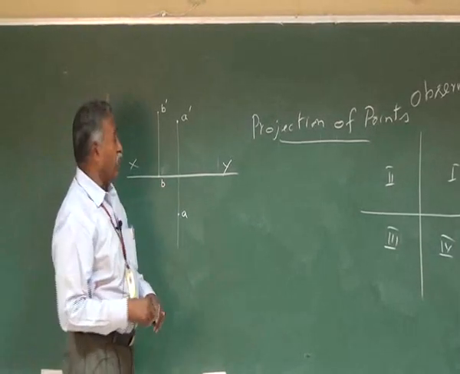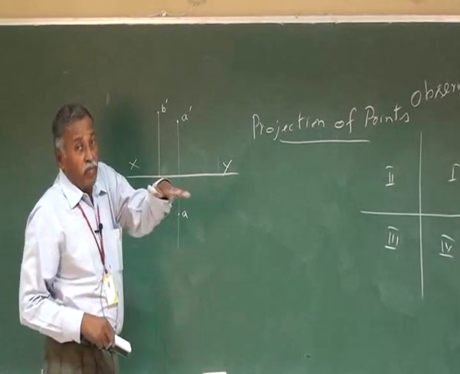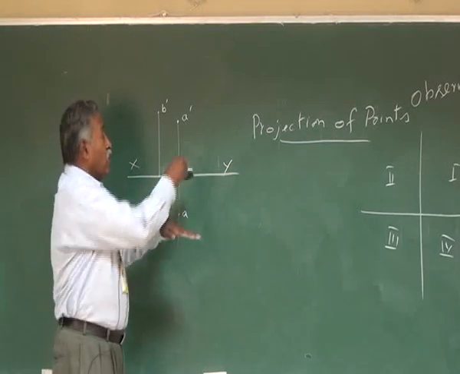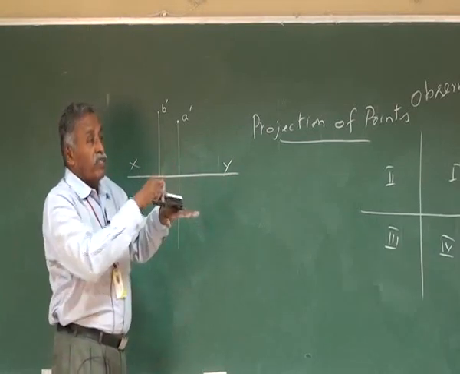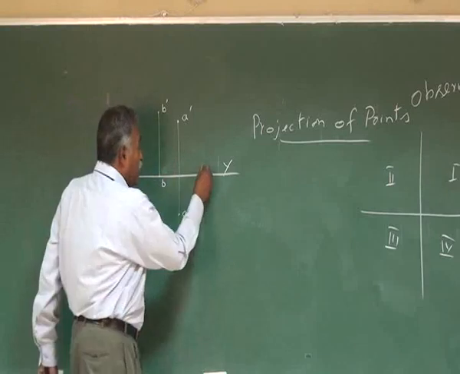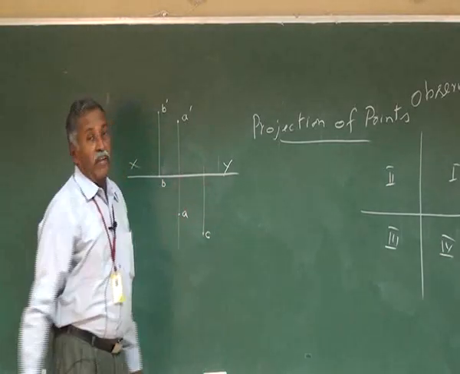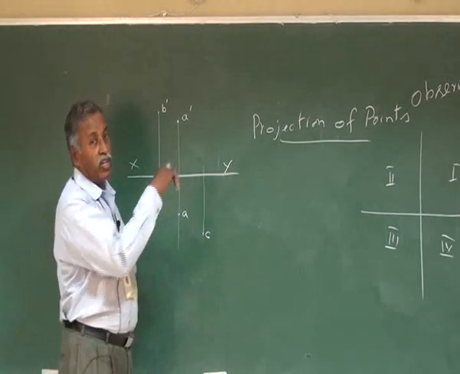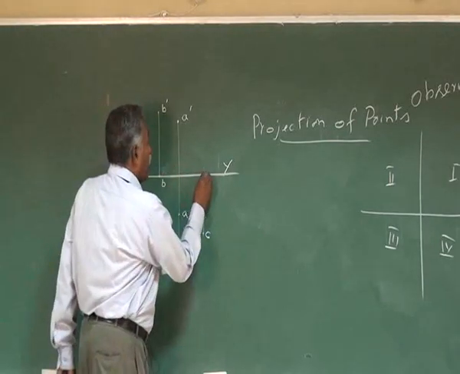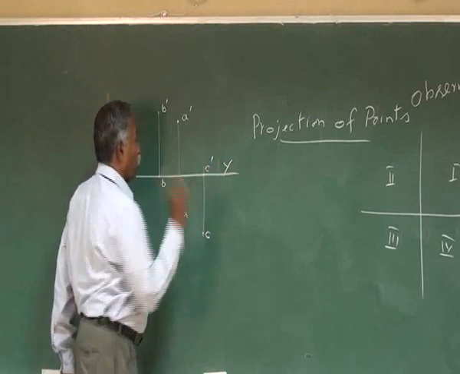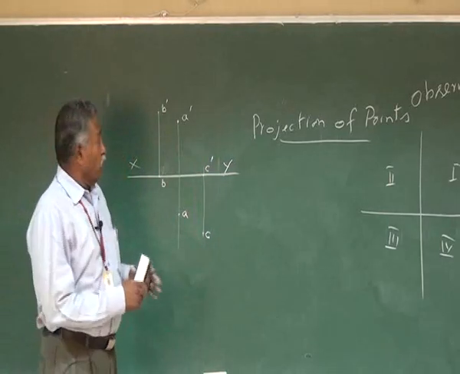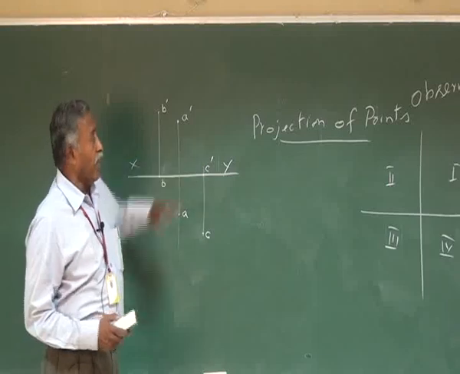Suppose another point C is on the horizontal plane. If it is on the horizontal plane, it is so much of a distance in front of the VP. That distance you mark as the top view. And then the front view, because it is on the horizontal plane, will fall on the XY line itself, C dash. So this is regarding the point in the first quadrant.